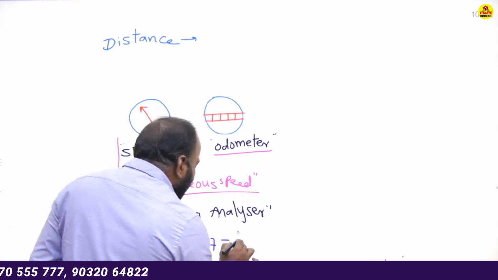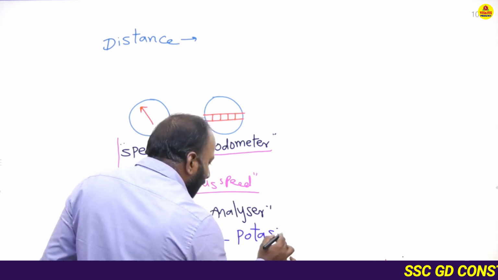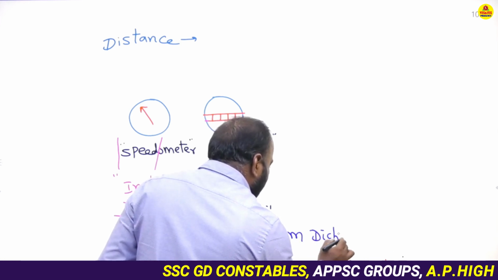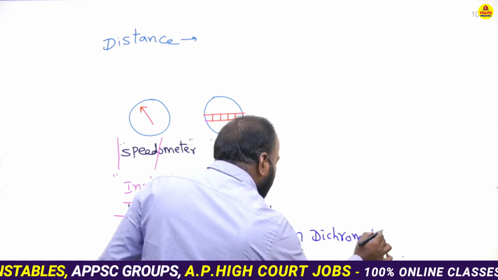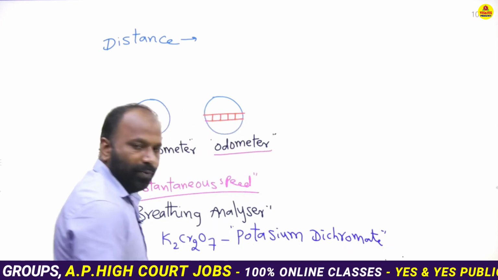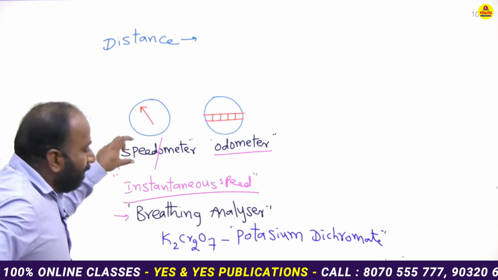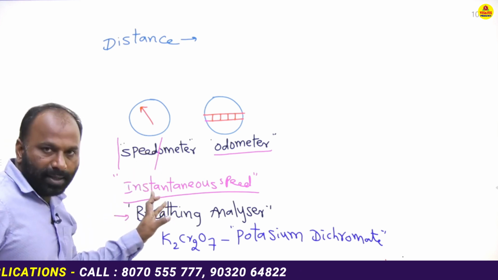K2Cr2O7, known as potassium dichromate. Important one. See, how to give the fine? By instantaneous speed.